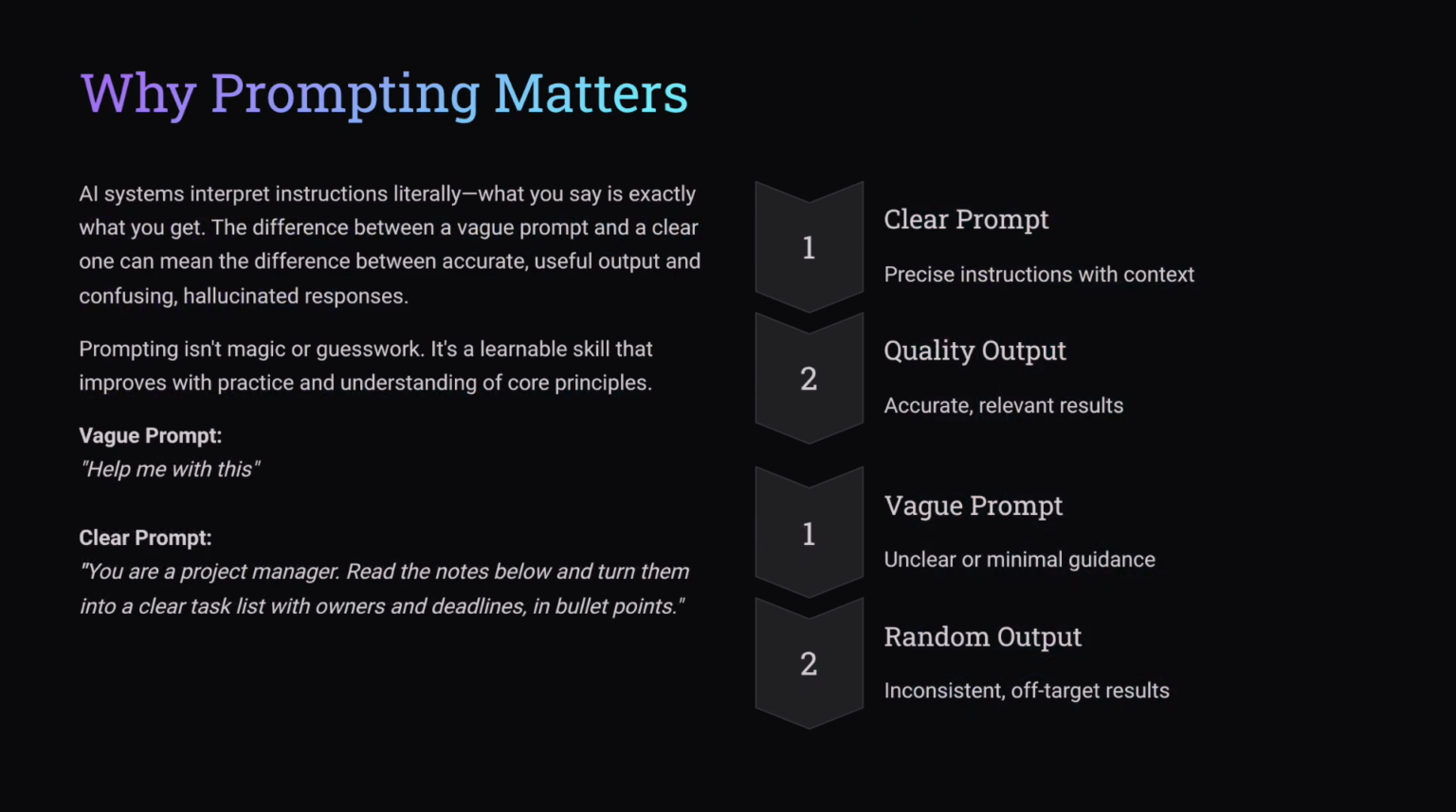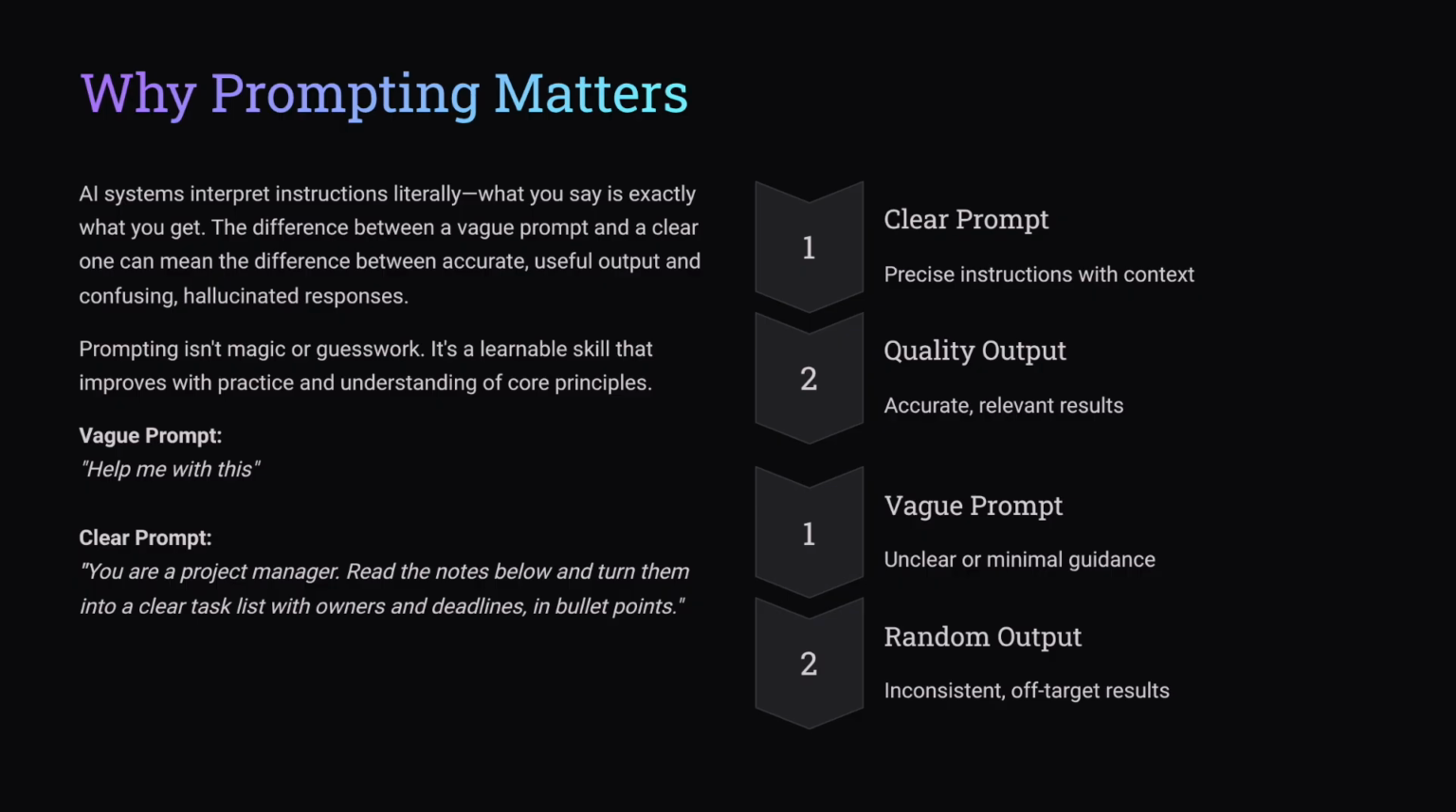Let's start with the big idea. AI systems are brutally literal. What you say is what you get. A vague prompt gives you vague, messy output. A clear prompt gives you focused, high-quality output. Prompting is not magic. It's not talk nicely and hope. It is a learnable communication skill, and once you understand the principles, you can apply them to content, research, coding, planning, customer support, and more. Think of this module as learning how to talk to a very fast, very smart, but very literal assistant.